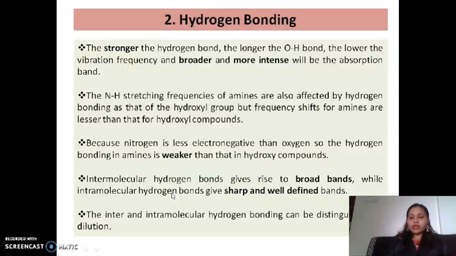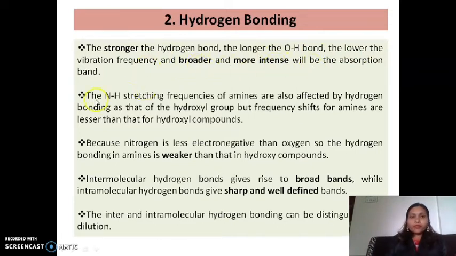One is symmetric and another is asymmetric. Another factor which affects higher vibration modes is hydrogen bonding. What exactly is it? Hydrogen bonding is generally related to OH, or to NH. The stronger the hydrogen bond, the longer the OH bond, the lower the vibration frequency, and the broader and more intense will be the